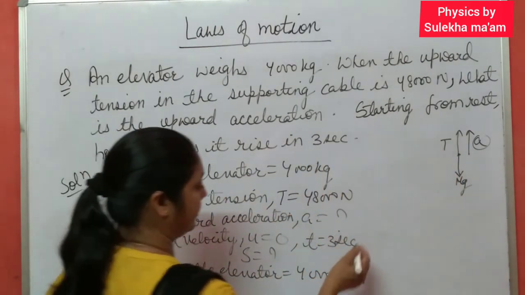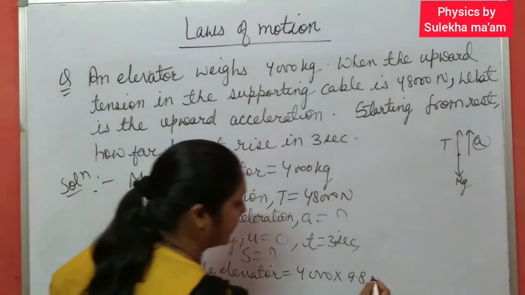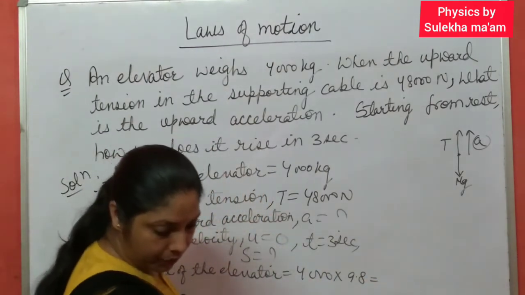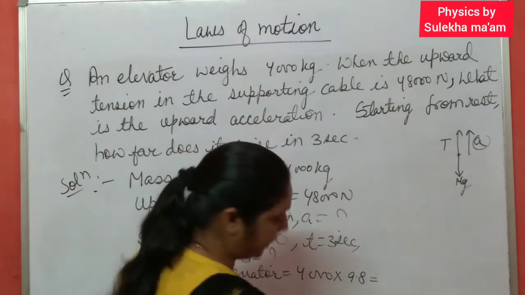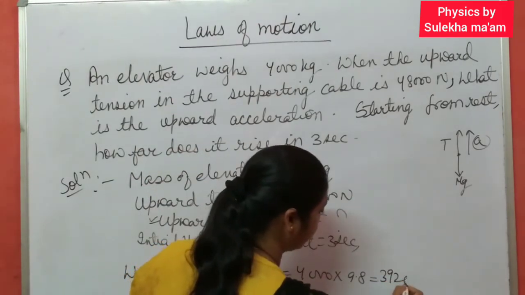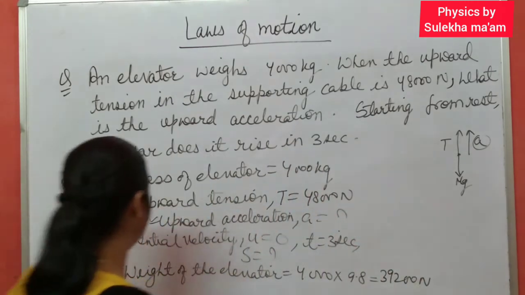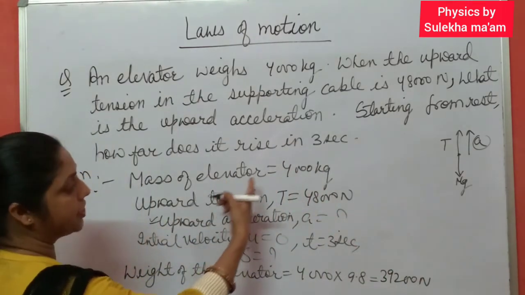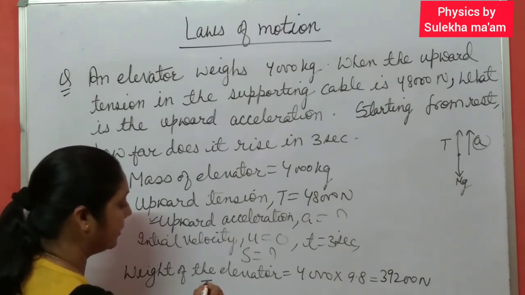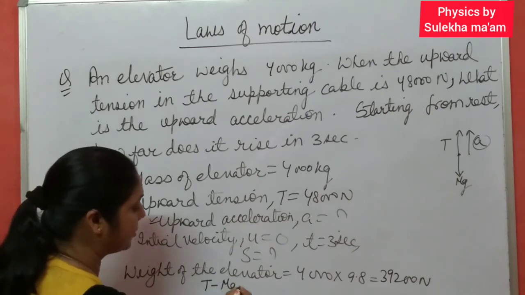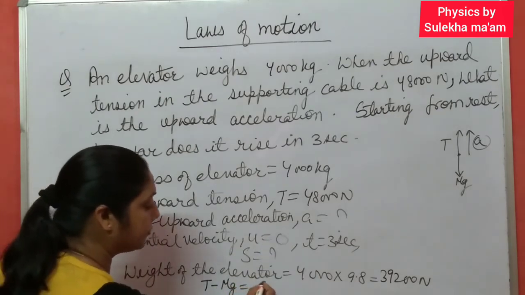So you can write here. First you calculate this one. This 4000 into 9.8 becomes what? 39200 Newton. This is the weight of the elevator. Tension is given. So now the equation becomes, for upward motion, T minus the weight of the elevator mg equal to net force.